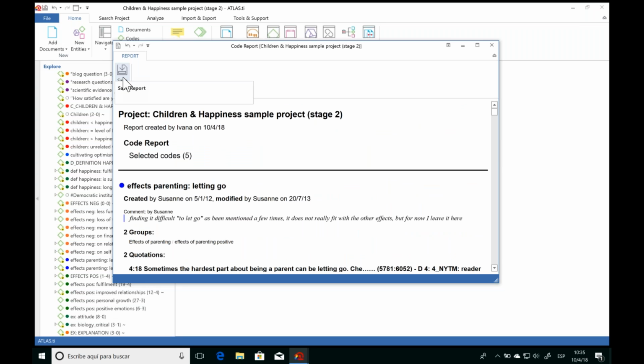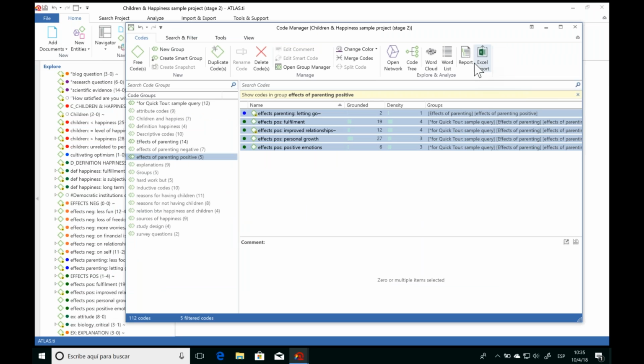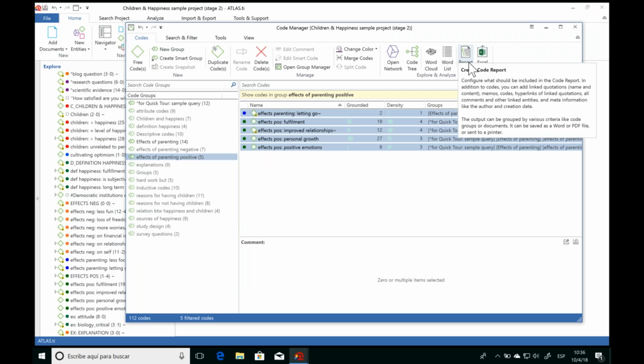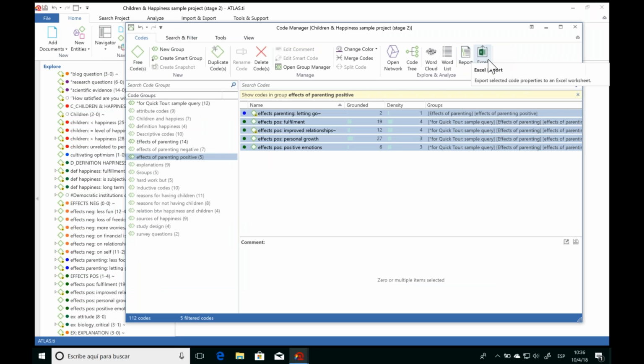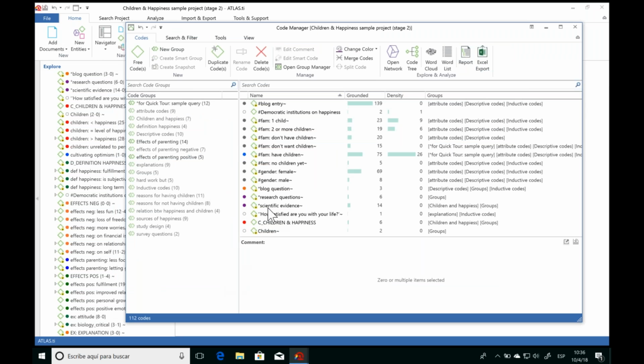We can now save this report as a Word or PDF file. And so then when I'm writing about this section, I don't even need to go back into ATLAS.ti and open up all the documents again. I can just look at this report that I've exported. So that's just one example, but it's worth exploring the different reporting options you have in ATLAS.ti, because you have the text options, you can also export to Excel, and you'll find these options throughout the entire software.